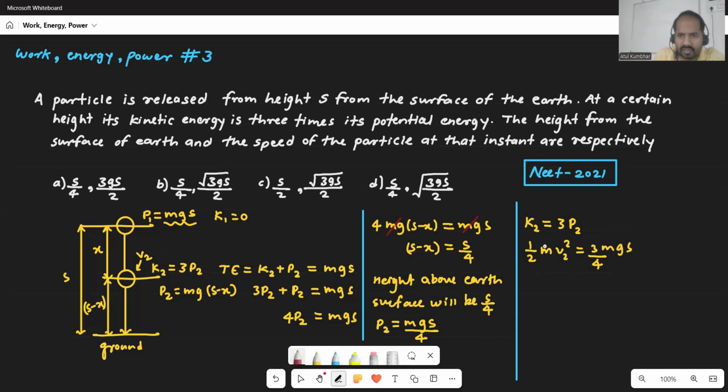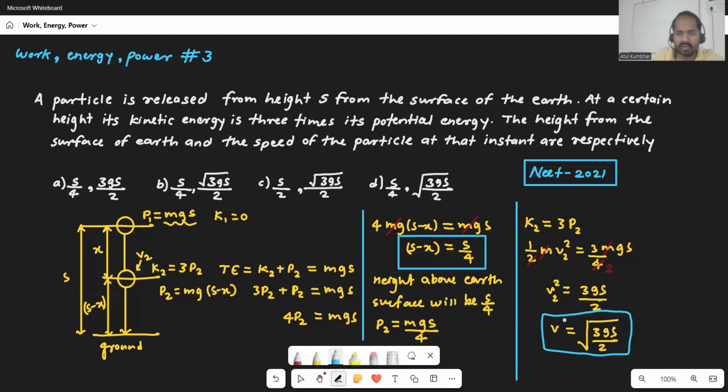See here, mg will get cancelled, right? Then if the 2 comes here, 2 goes here, so your final answer is v2 squared will be 3gs by 2. If you take the square root, you will get v as root of 3gs divided by 2. This is your velocity and this is your height. So s by 4 and root of 3gs by 2, probably option D is the right answer. Bye bye.